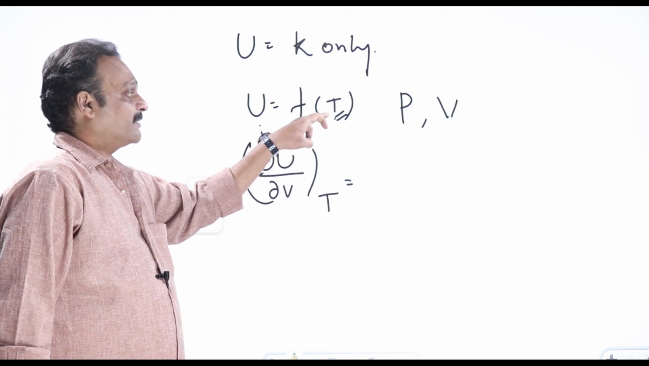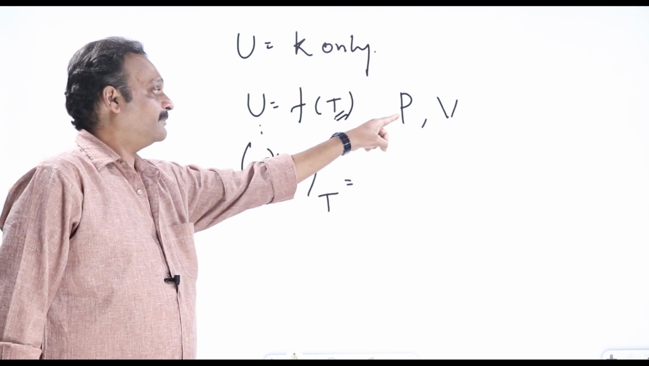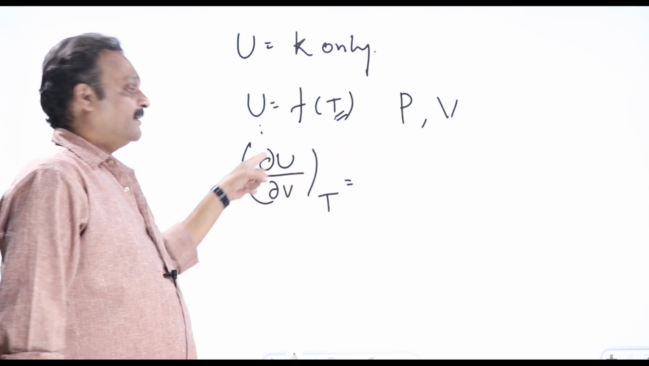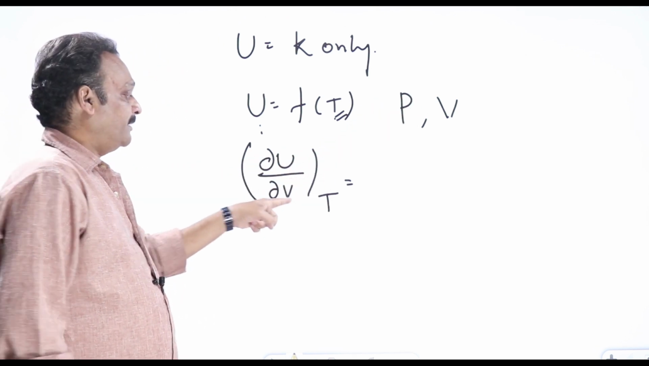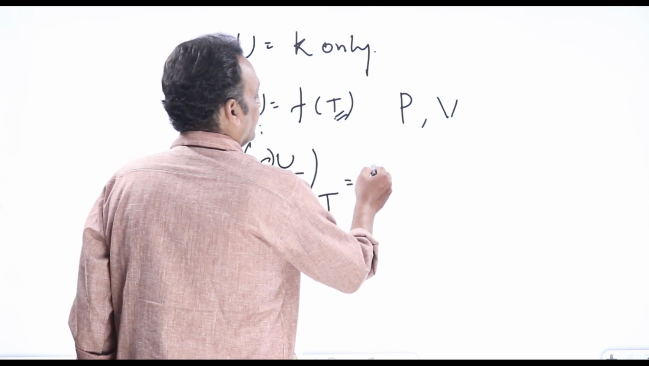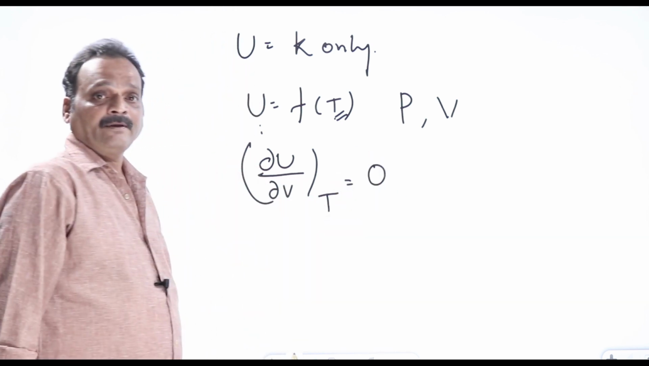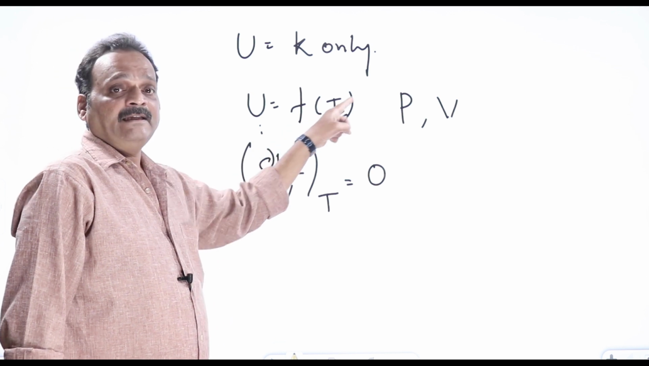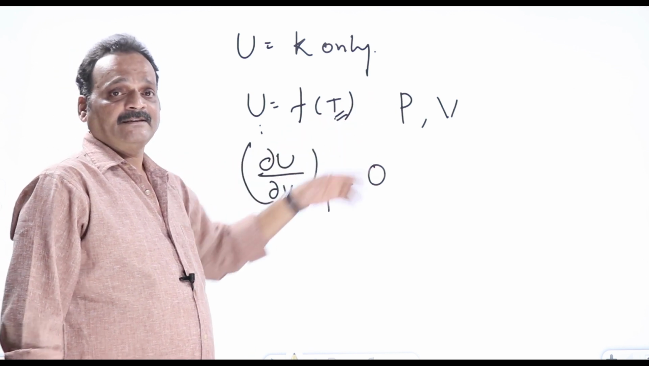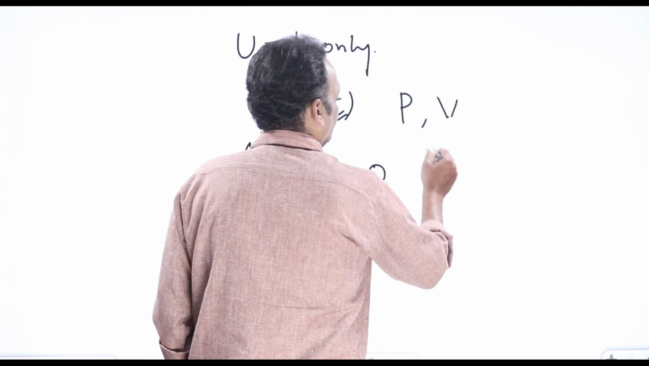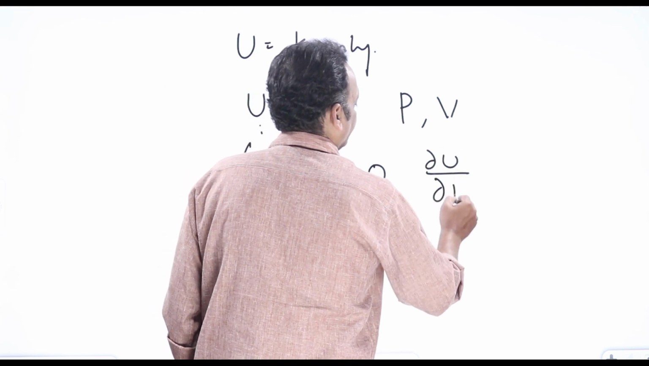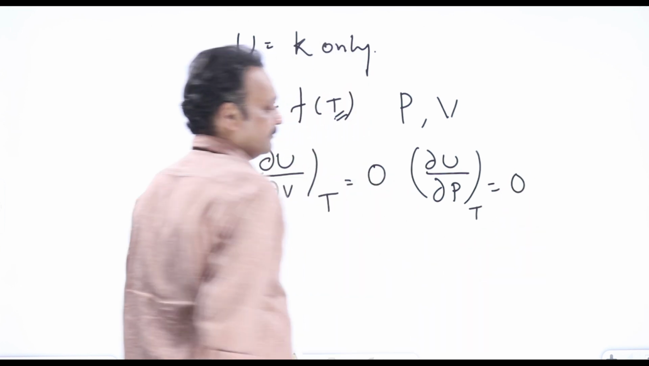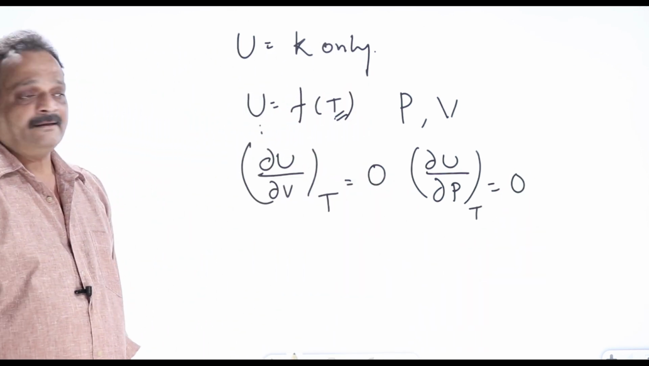So keeping temperature constant, even if you make the volume change, internal energy is not going to change. So ∂U/∂V at constant T will be equal to 0 for an ideal gas. Similarly, keeping temperature constant, even if we change pressure, internal energy is not going to change. So ∂U/∂P at constant temperature is also equal to 0 for an ideal gas.